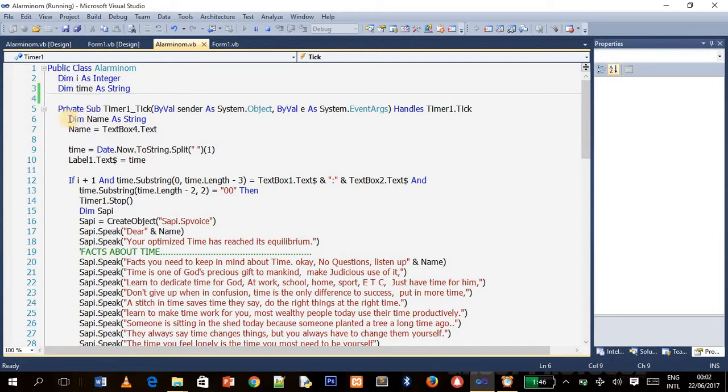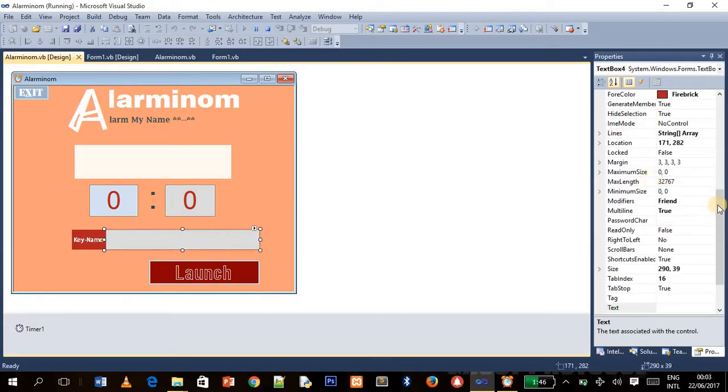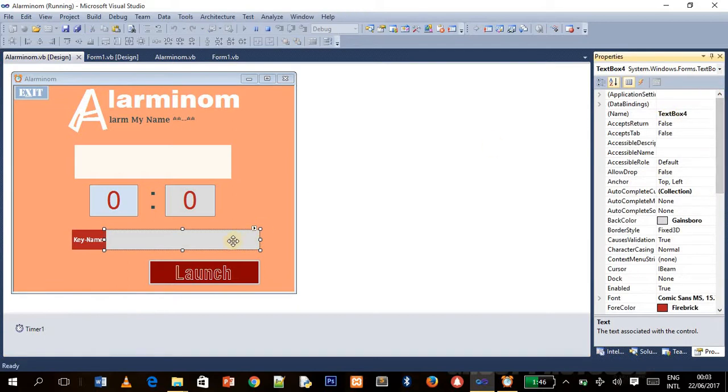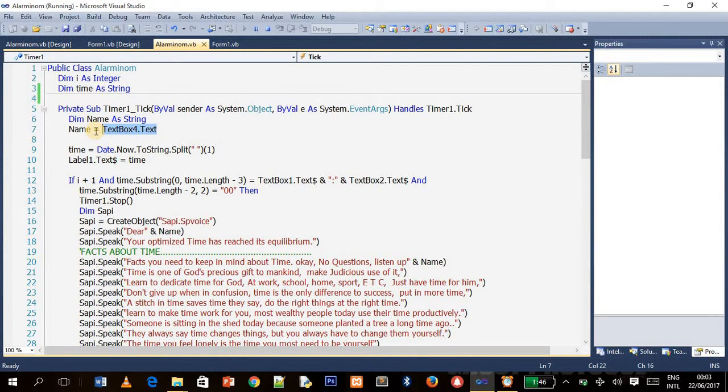So first of all, we declared a variable called name. This variable is a string. What this variable will do is hold the name that you enter in the text box. So this is TextBox4, as you can see. Whatever you enter inside this TextBox4 will be given to this variable called name.